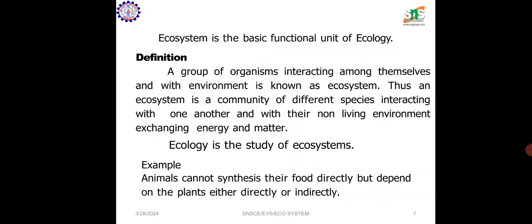And what is the definition of an ecosystem? It is the basic functional unit of ecology. A group of organisms interacting among themselves and with the environment is an ecosystem. Thus an ecosystem is a community of different species interacting with one another and with their non-living environment, exchanging energy and matter. So ecology is a study of ecosystems. For example, animals cannot synthesize their own food, so they depend on plants either directly or indirectly.